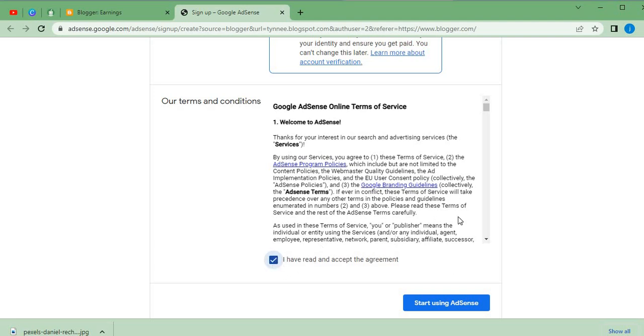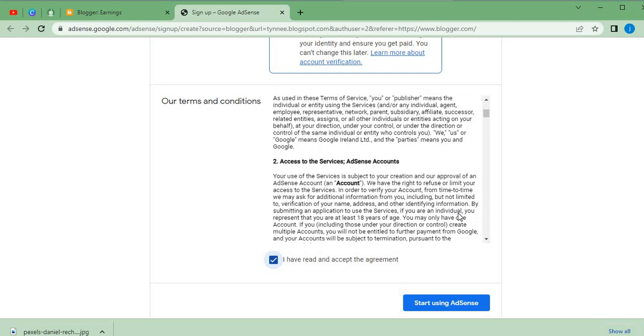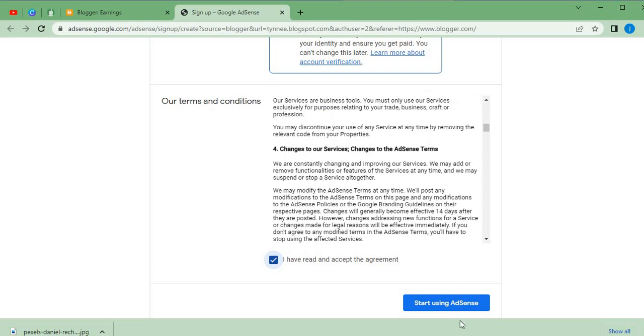But for you guys, I will employ you to go through all of this Google AdSense and see what everything entails. What are the do's and don'ts? What are the things you can actually try out to modify, and what are the things you should never try out on your website? So once you're done, we click on start using Google AdSense.